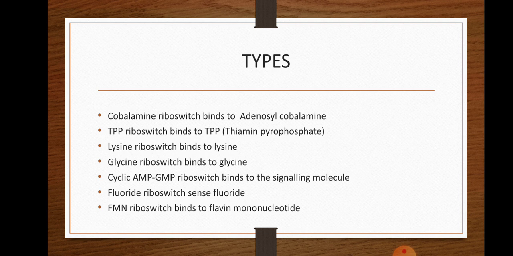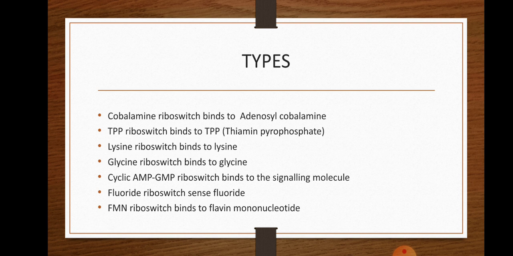Types. Various types are there. Cobalamin riboswitch, which binds to adenosylcobalamin and regulates the synthesis of cobalamin. TPP riboswitch binds to thiamine pyrophosphate, which controls its synthesis. Lysine riboswitch binds to lysine and regulates its synthesis. Glycine riboswitch binds to the glycine molecule and controls its synthesis.